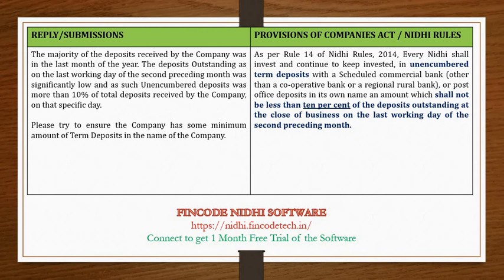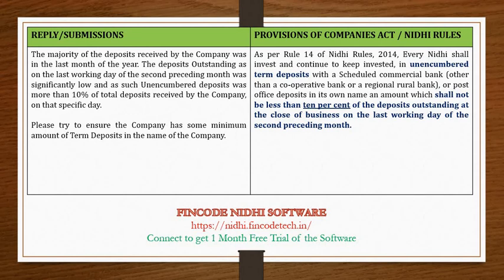This basically means that of the total deposits that the Nidhi company has on 28th of February, 10% of that total deposit needs to be placed in a term deposit, in a fixed deposit with any scheduled commercial bank. This is a requirement of Nidhi rules.